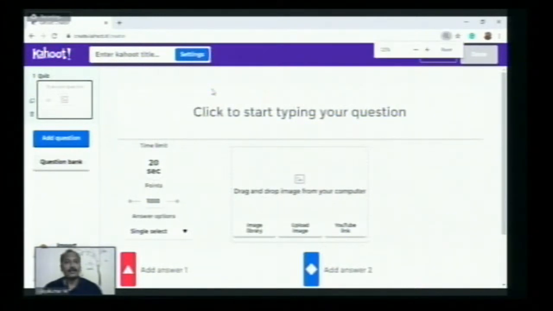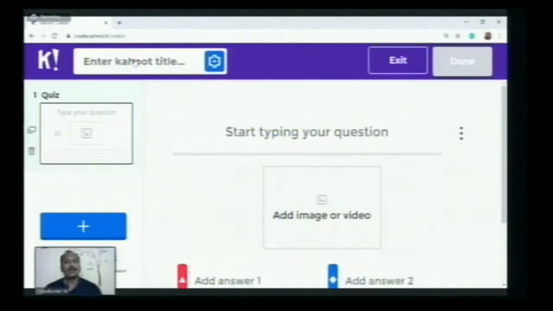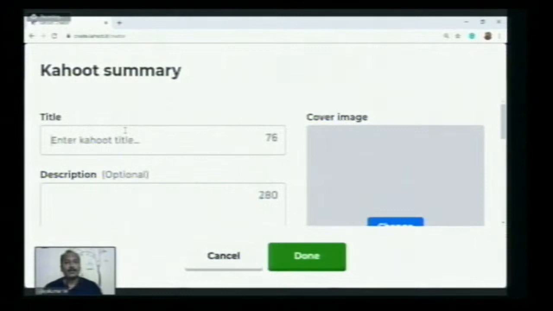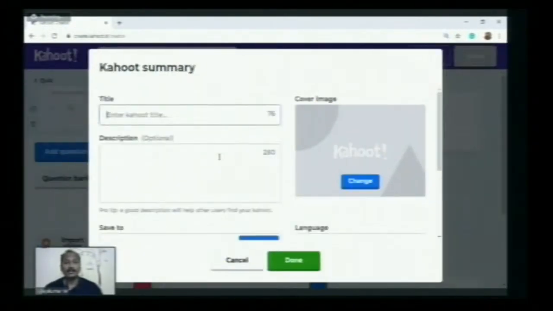So here you can see, let me zoom. Okay, here is the Enter Kahoot title field. After clicking that, you can see here, enter Kahoot title. So here let me give one for the demo. You can give it for any other topic, for general knowledge like that. Okay, let me change it to general knowledge.